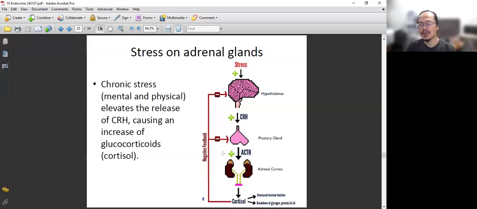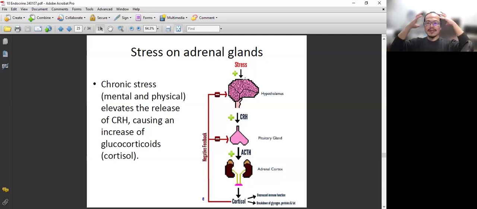During that situation, cortisol helps you use all the resources in your body and convert them into glucose so your body can use them. During relaxing time, if you don't have any stress, you accumulate them. But during stress, your body will utilize them, so your blood glucose level increases.